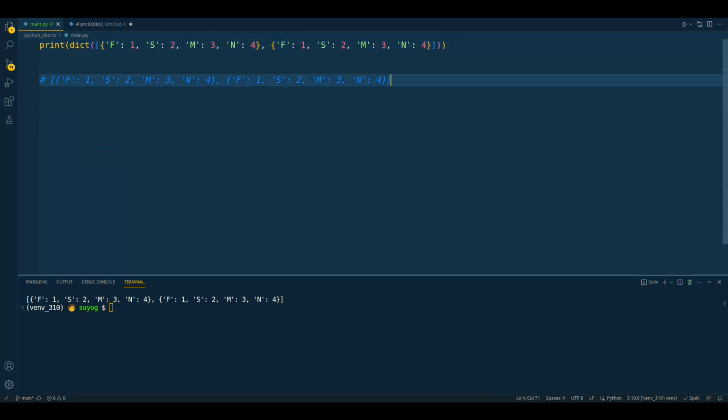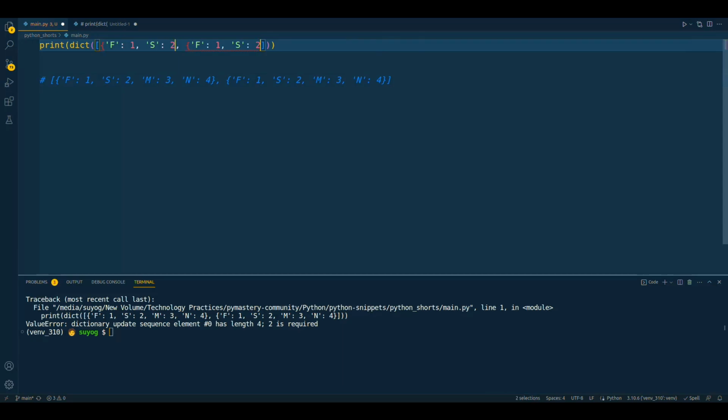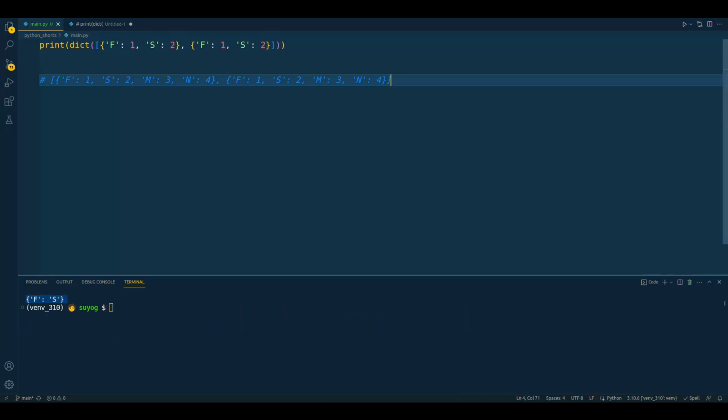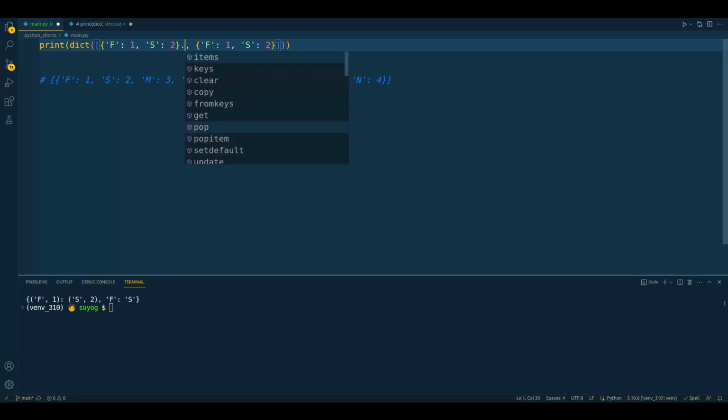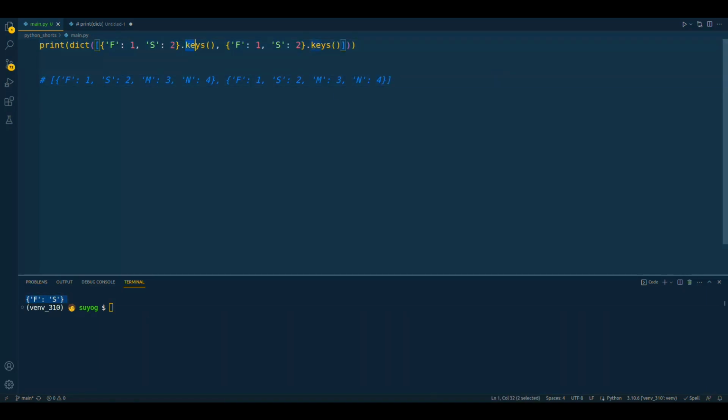The reason for this error is that the dict function expects a list or sequence of key value pairs. But in our case, we are passing a list of dictionaries. Hence, the function interprets the dictionary keys as the input keys, resulting in a ValueError. It's crucial to note that if we had passed a list of key value pairs, the dict function would have worked as expected. But in this particular scenario, we encounter the error due to the mismatch between the expected input format and what we provided.